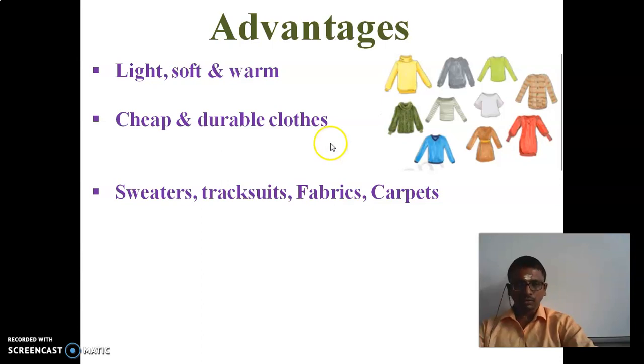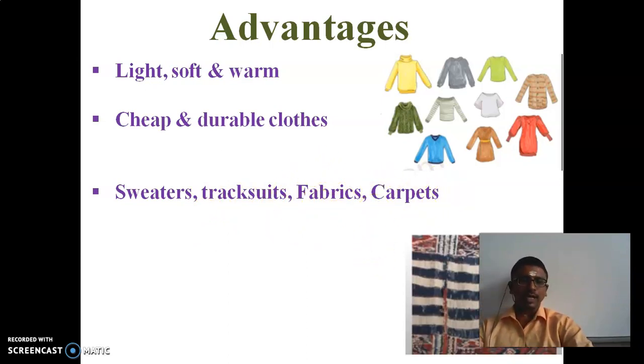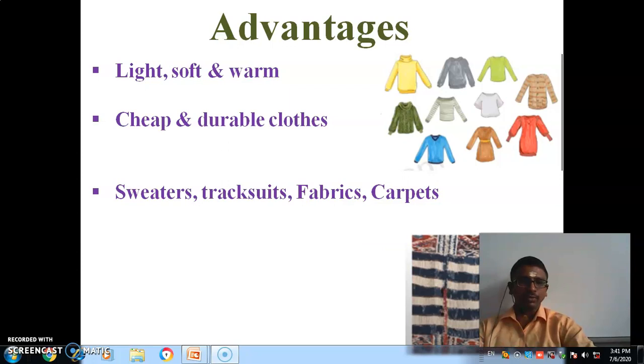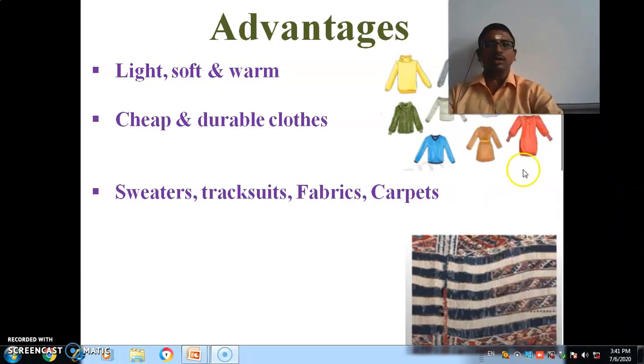And through the acrylic we can prepare various items such as sweaters, tracksuits, fabrics and carpets through the polyacrylonitrile compound.